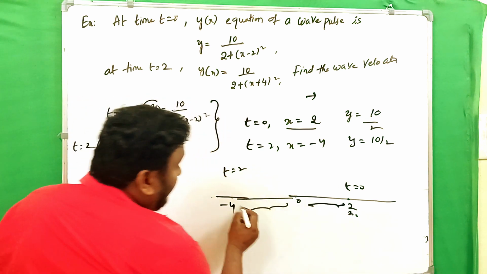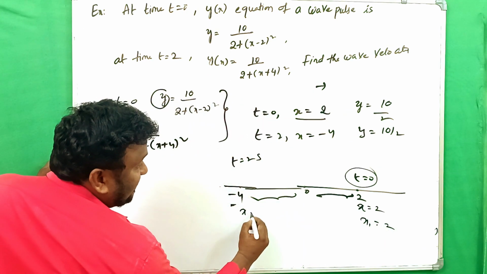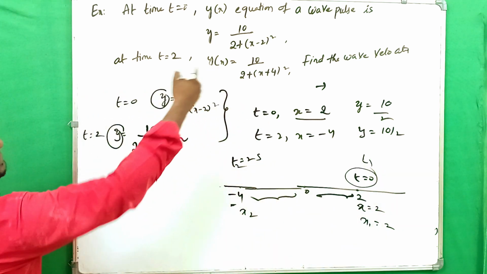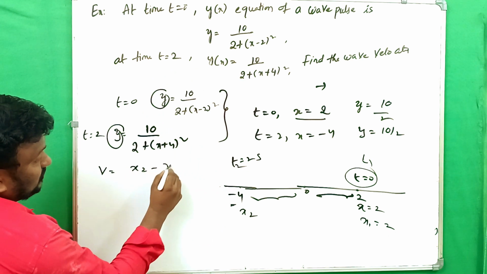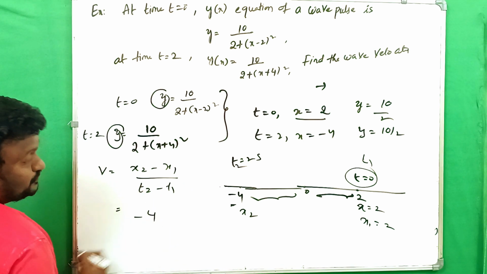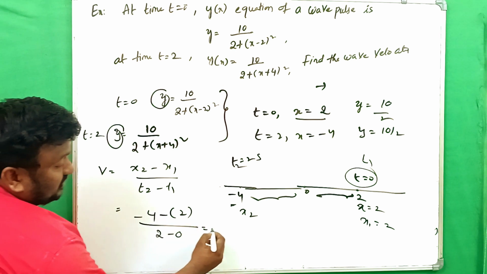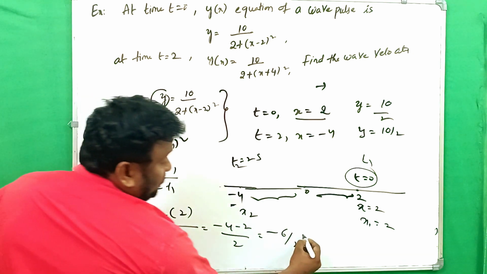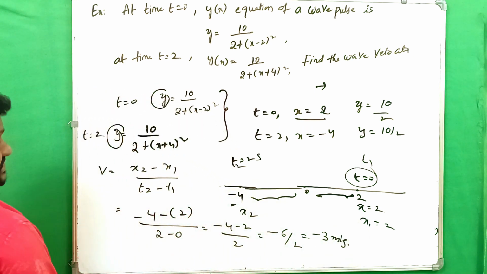So to find the speed, this is x1 and this is x2, and this is t1 and this is t2. What was asked? The wave velocity. So in this case we can write (x2 minus x1) by (t2 minus t1). So x2 is minus 4 and x1 is 2, divided by 2 minus 0. That means (minus 4 minus 2) by 2, that is minus 6 by 2, which equals minus 3 meters per second. It is the wave velocity.